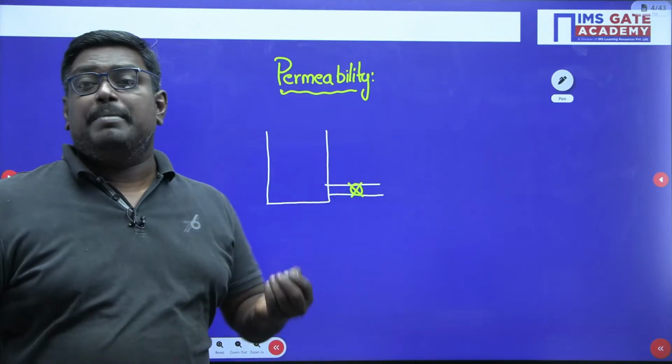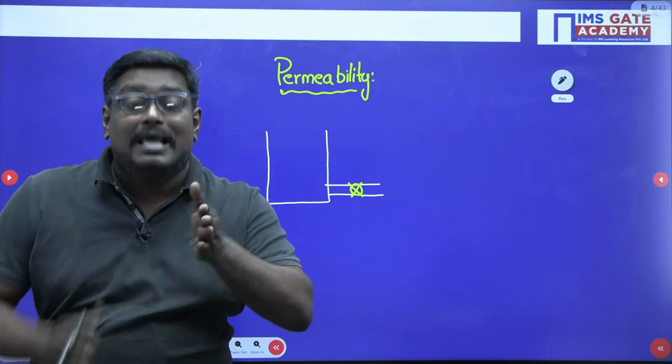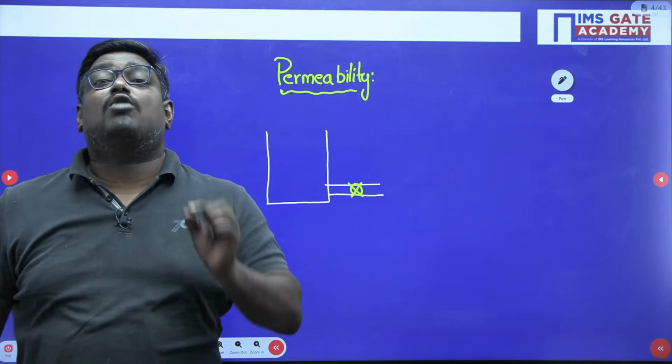Similarly, what do you mean by permeability? It is the property of the soil which allows the passage of flow through it.